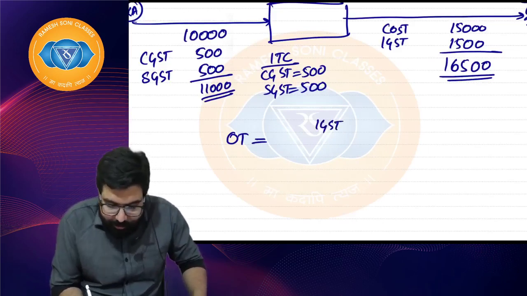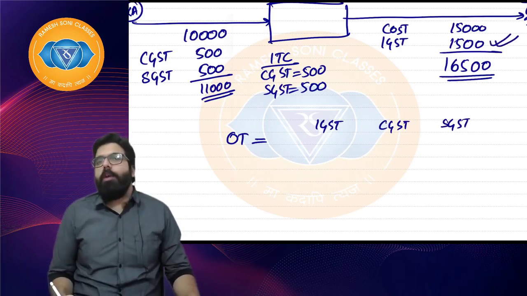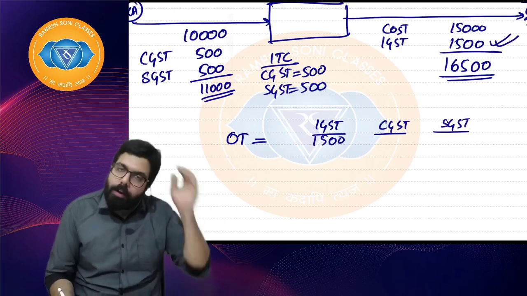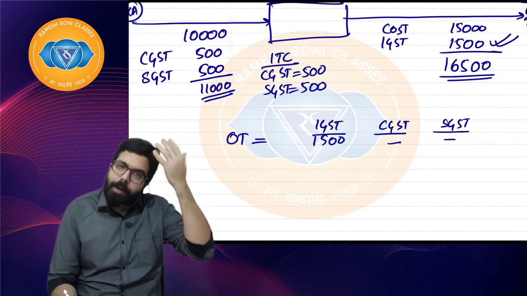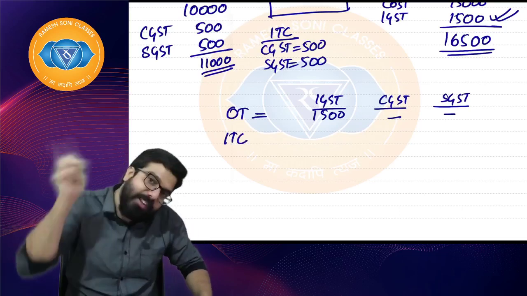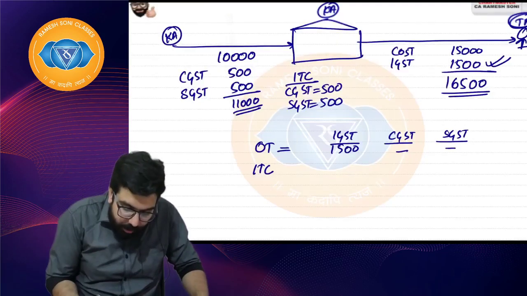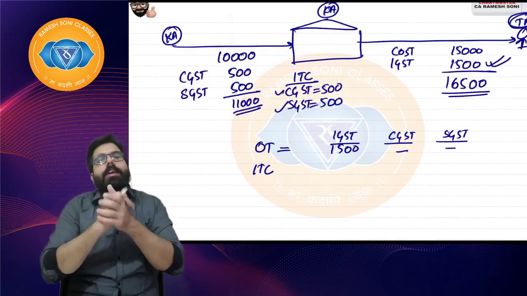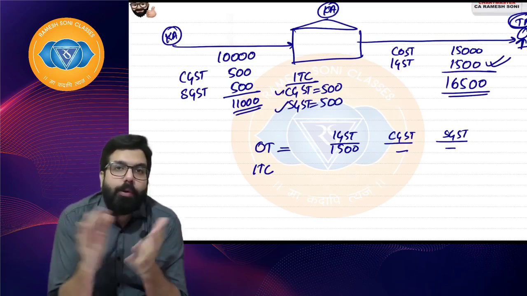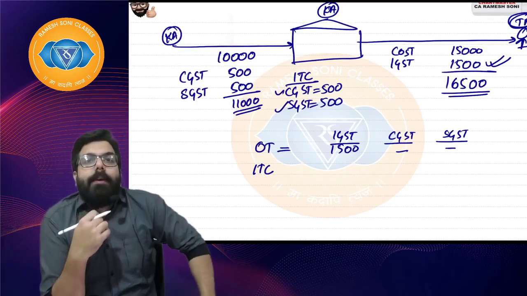Output tax, IGST, CGST, SGST. Sir, he has to pay 1500 to the government, IGST. IGST of 1500 he has to pay to the government. CGST nothing is payable, SGST nothing is payable. Sir, can he use his input tax credit of CGST to pay SGST, IGST? I have ITC of CGST and SGST, no? Can I use my CGST and SGST to pay my IGST liability? Tell me quickly, everyone. To pay IGST, can I use CGST and SGST?